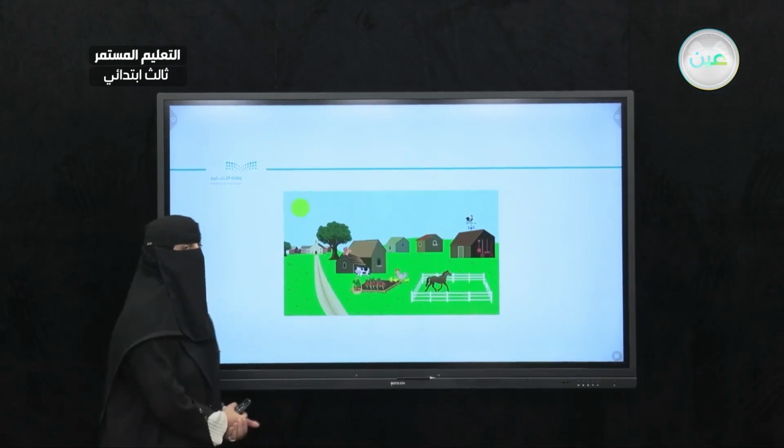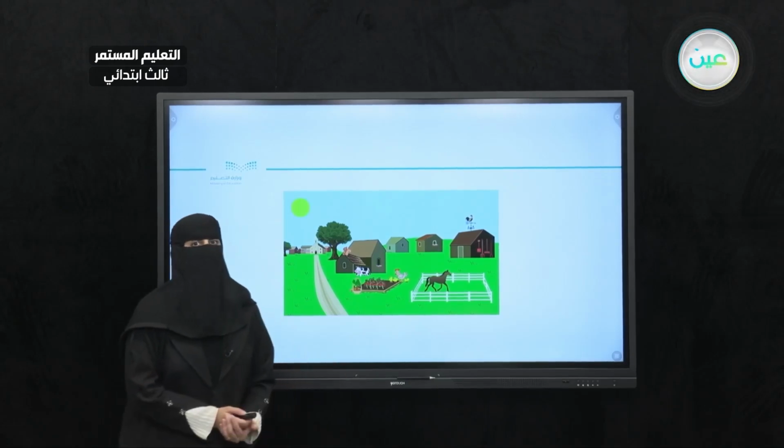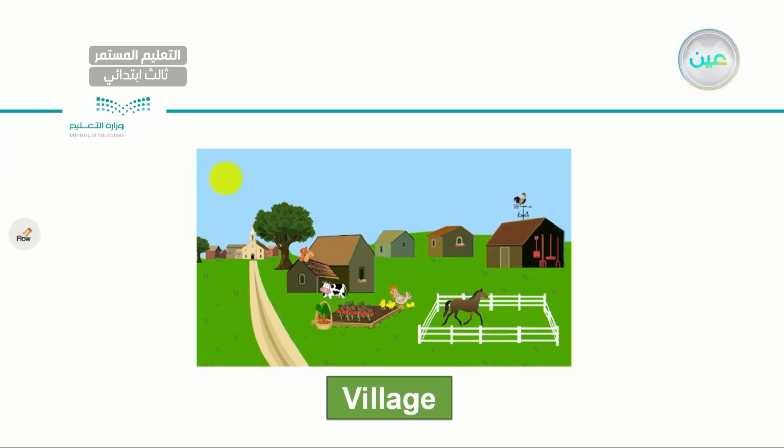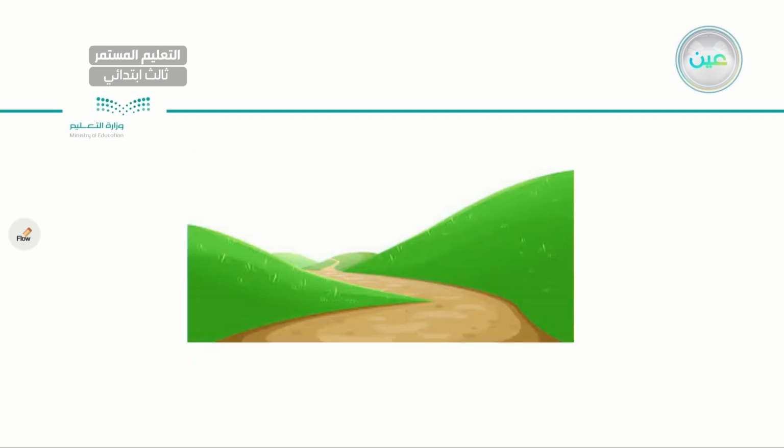How about this one? Now it's not a city here. Very good, we have a village. Village. One more time, village. One last time, village. Very good, my dear student. How about this one? Can you name this landform for me? It is a valley. Very good.